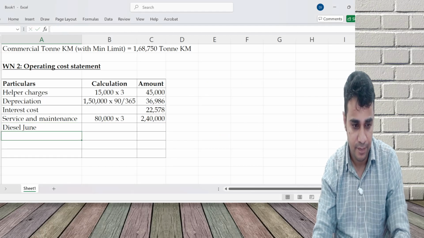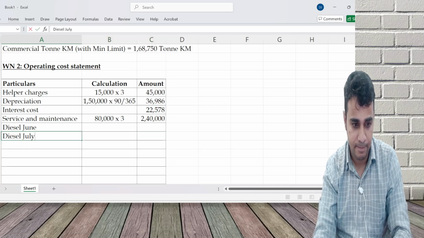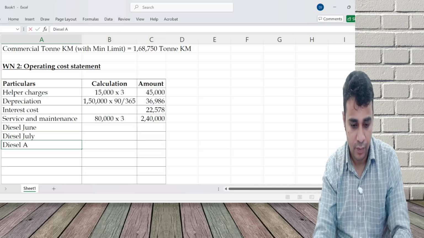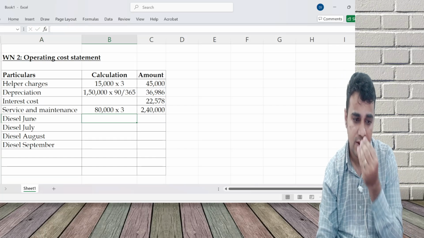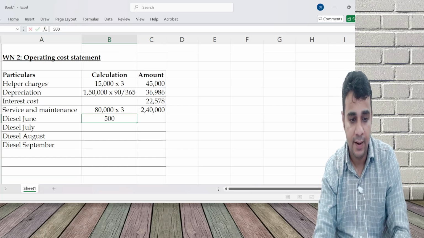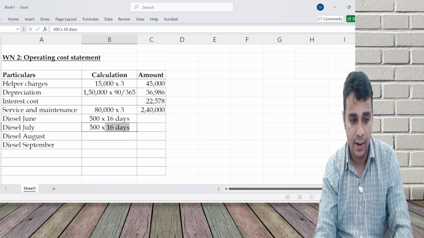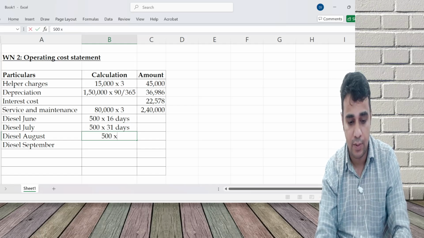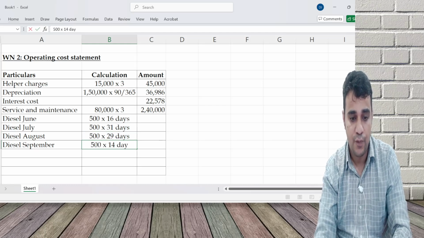Diesel for June, July, August, and September, 4 months. June 16 days, July 31 days, August 29 days, September 14 days. I have to do extra calculation.